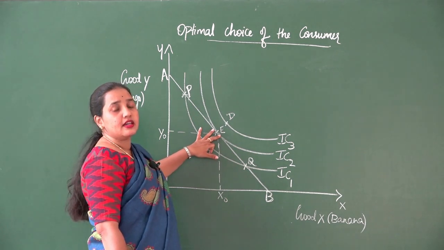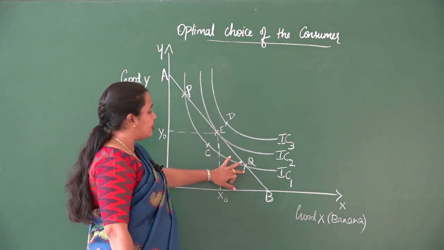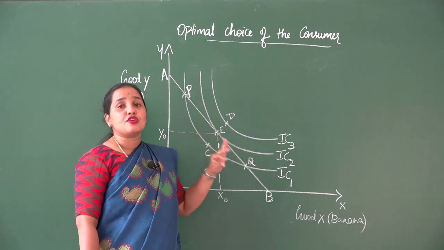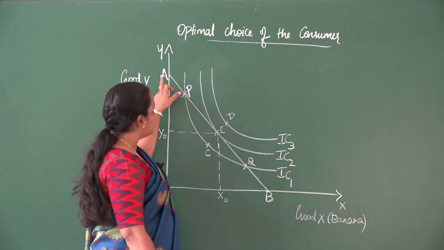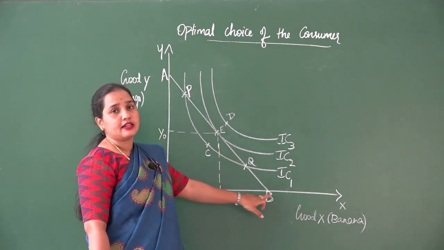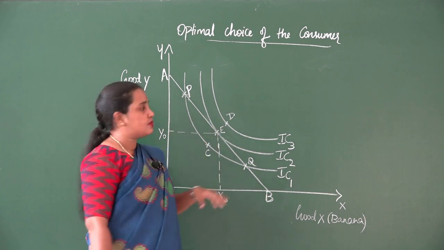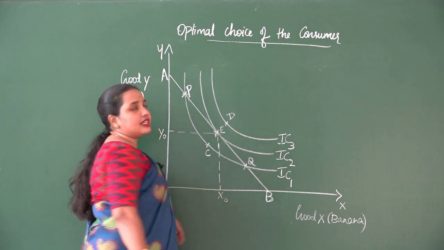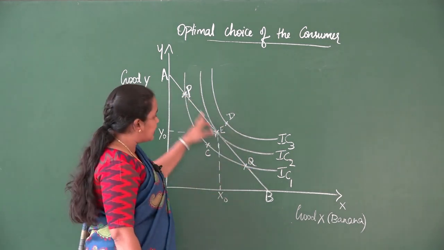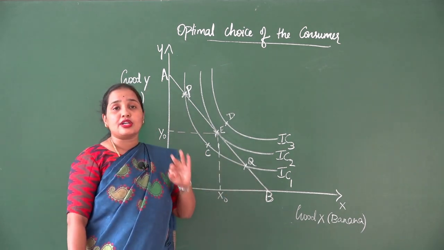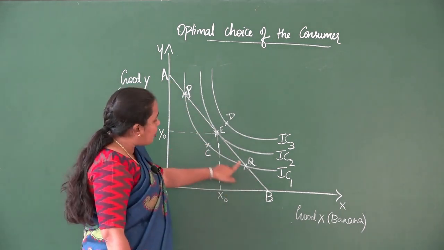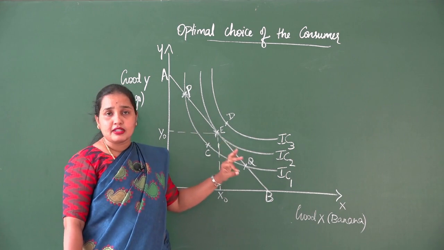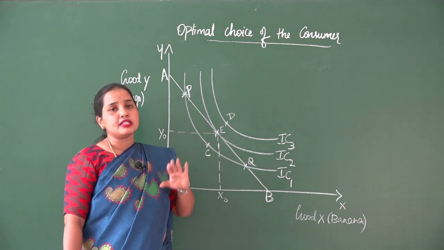Let us consider the three points, P, Q and E. The cost of each of these combinations is equal to the consumer's income, because you already know that the combinations of two goods you see on the budget line cost exactly the consumer's income.